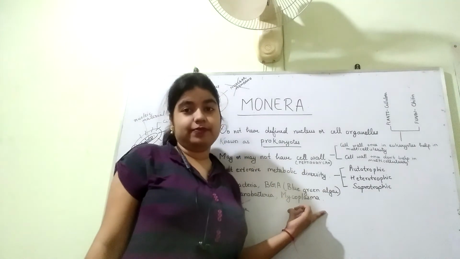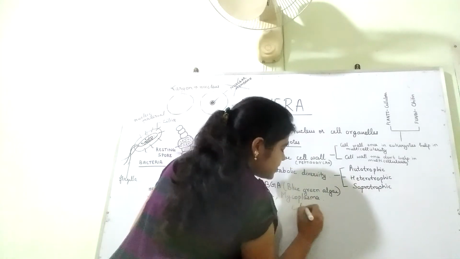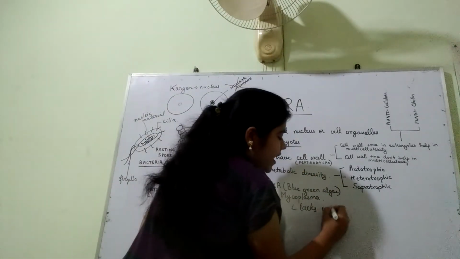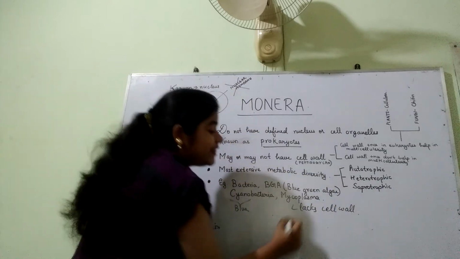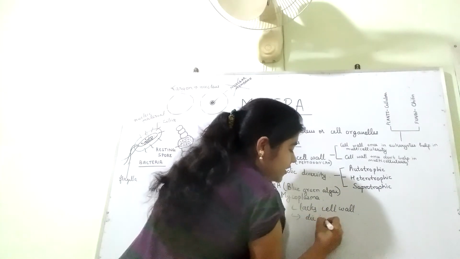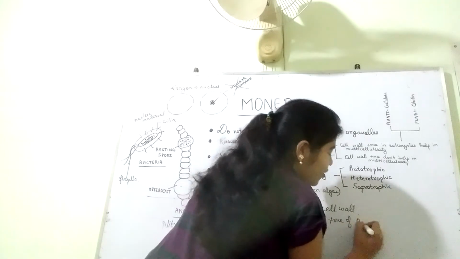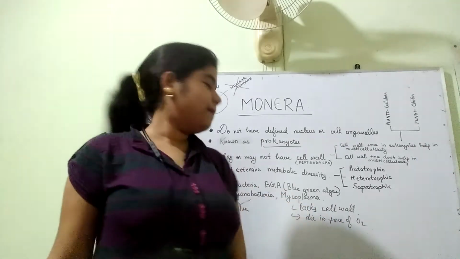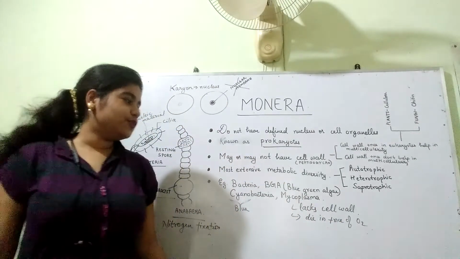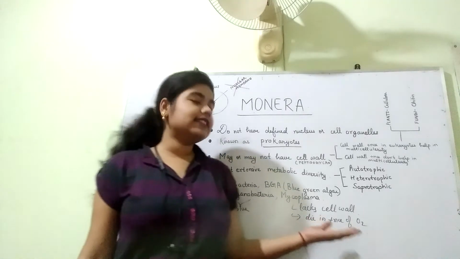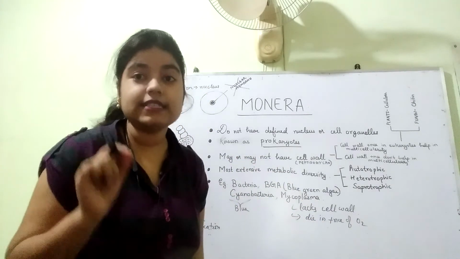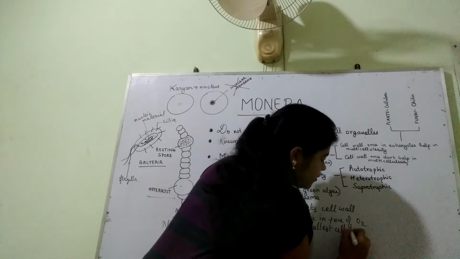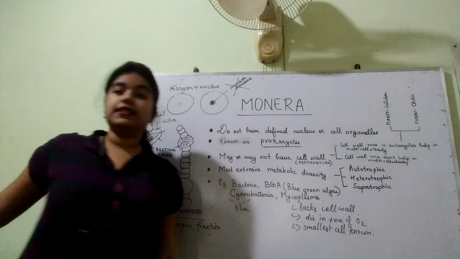Next is mycoplasma. Mycoplasma lacks a cell wall. I said that they may or may not have a cell wall. Now this mycoplasma lacks a cell wall. They die in the presence of oxygen. It is interesting, no? So if you give oxygen to mycoplasma, they will die. They die in the presence of oxygen, they lack the cell wall, and they are the smallest cell known to date. So this is the mycoplasma.